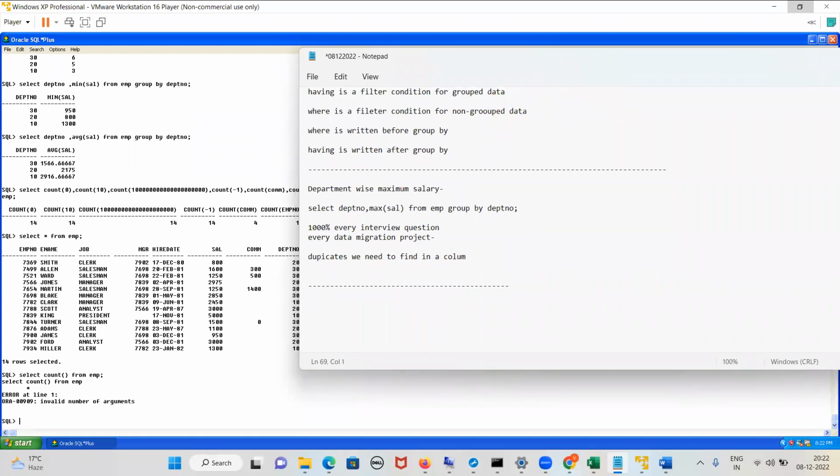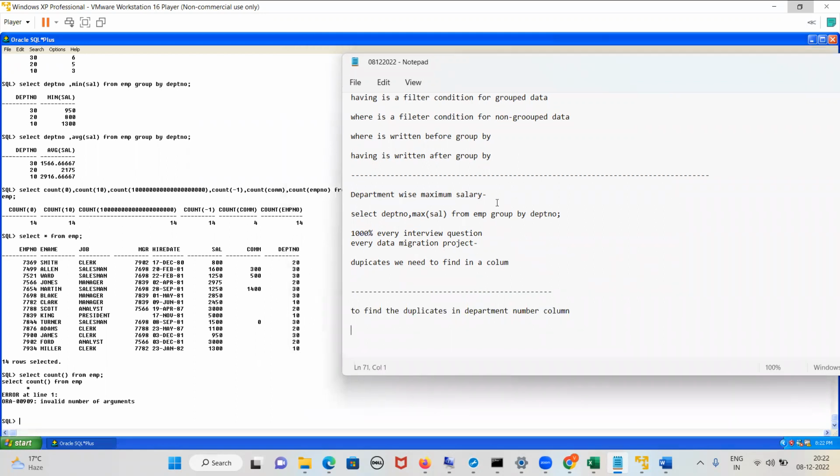The question is to write a query to find the duplicates in the department number column. Write it on your own, because this query is asked 1000 times. So I want you at least to try once.